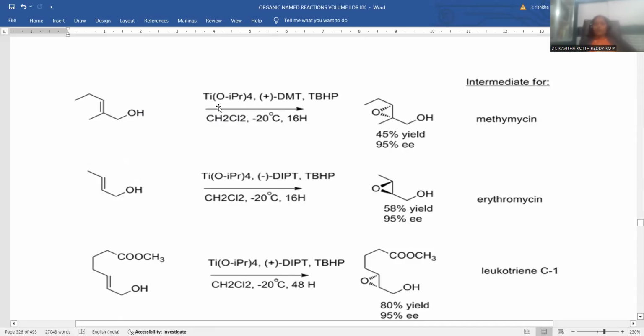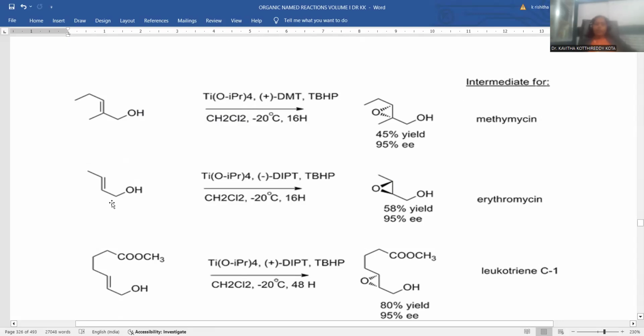Titanium tetraisopropoxide will be taken plus dimethyl tartrate. You need to remember what reagent is added. Plus dimethyl tartrate always gives rise to the below-the-plane product, so that you can notice the dotted line bond over there. So the epoxidation is taken like this, and the dotted line bond means below-the-plane epoxide will be generated. This is an example pertaining to Sharpless asymmetric epoxidation.